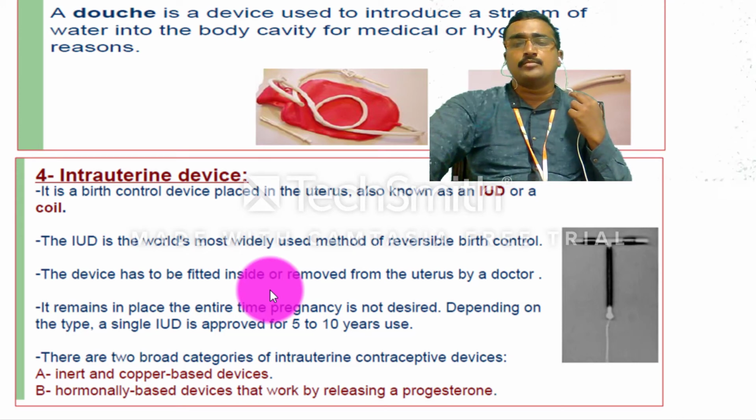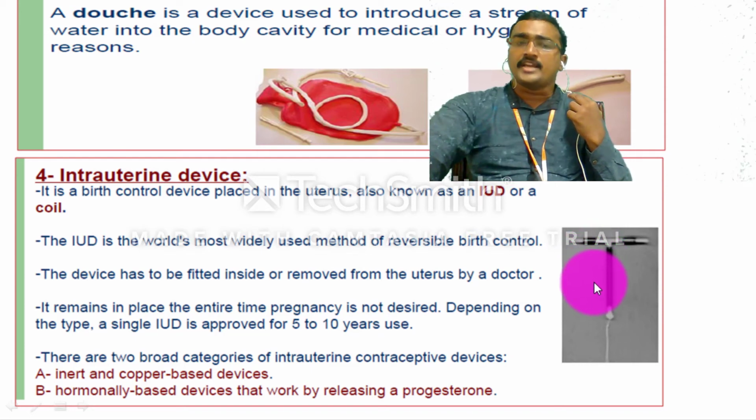There are broad categories of intrauterine contraceptive devices available. Mostly these are made up of inert and copper based devices. Two categories are available: one is the A category and the second is the B category. The A category has inert and copper based devices, and the B category has hormonally based devices that work by releasing progesterone.